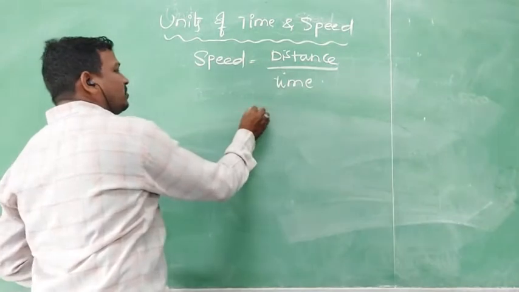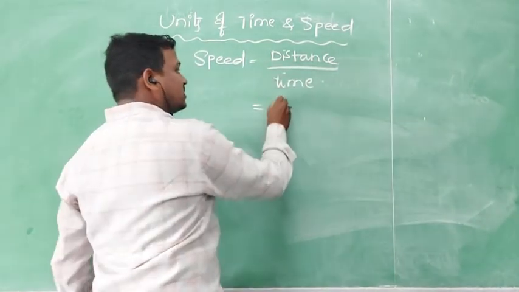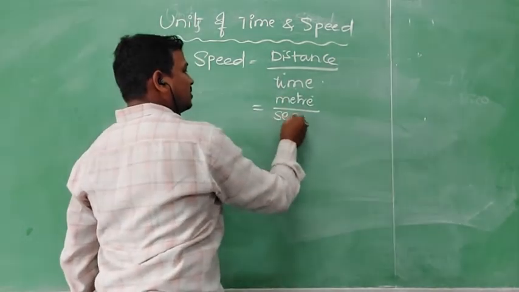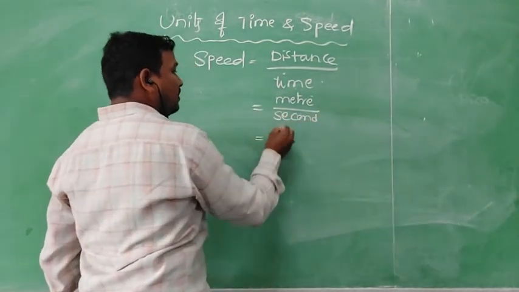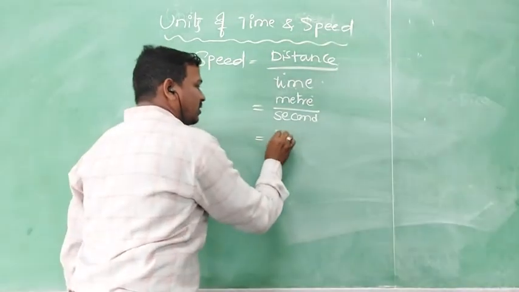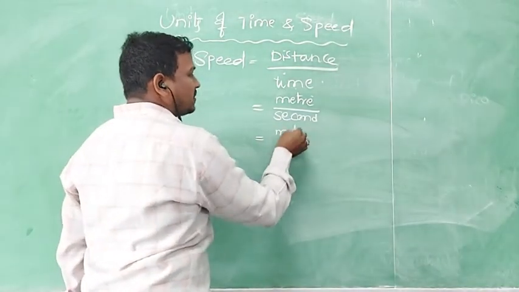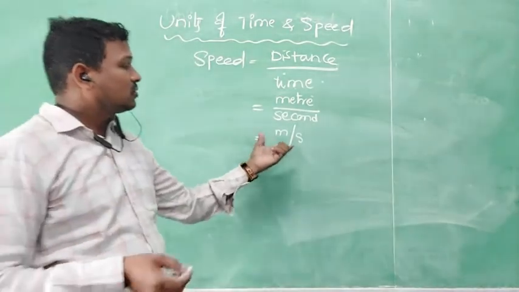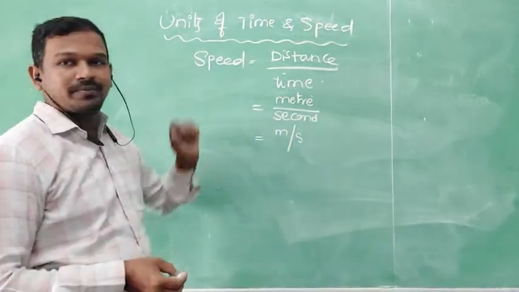So in case of MKS, what is the unit of distance? It is meter. What is the unit of time? It is second. So meter can be represented with the letter small m, and seconds with the letter small s. So this is the unit of speed.